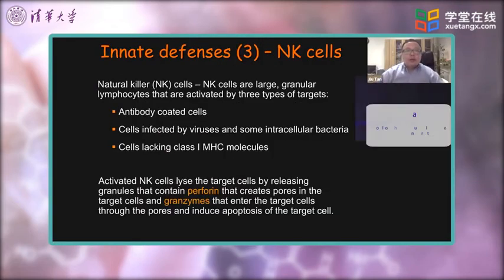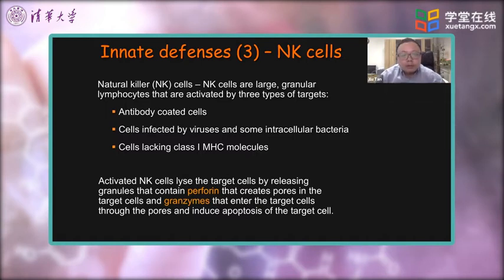So the third mechanism of innate defenses is the NK cells, natural killer cells. As you can guess from the name, these are the cells that can kill other cells. NK cells are large granular lymphocytes that become activated by three types of target.